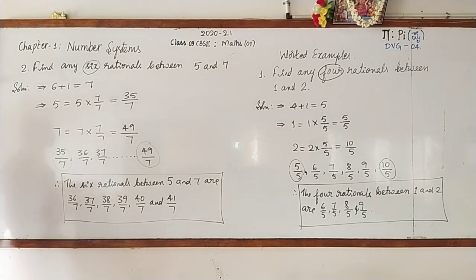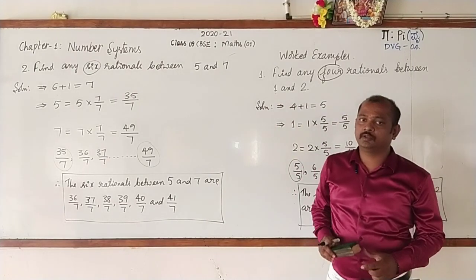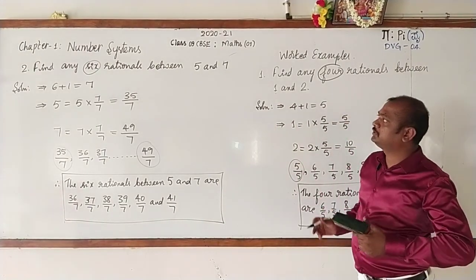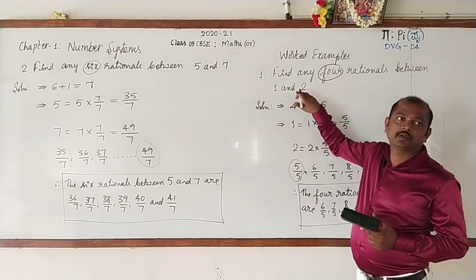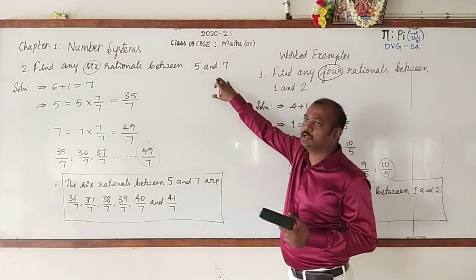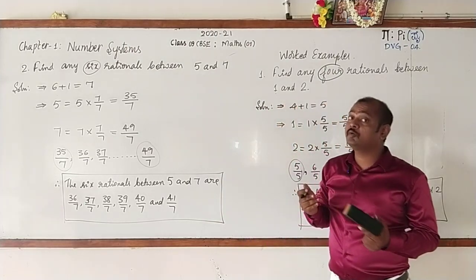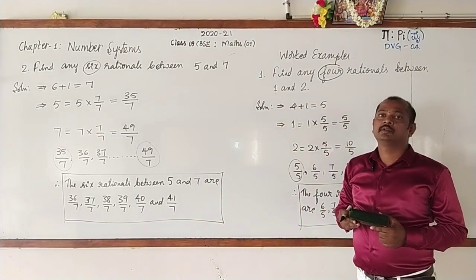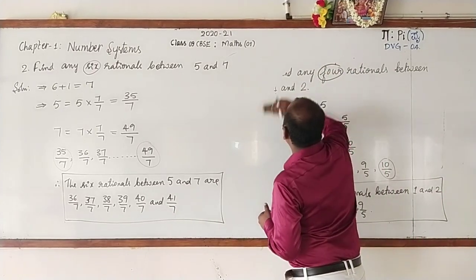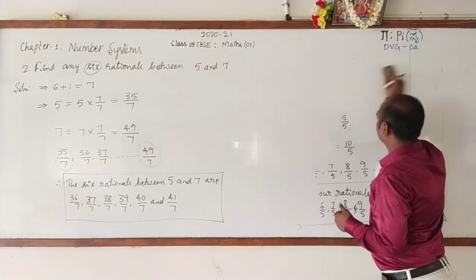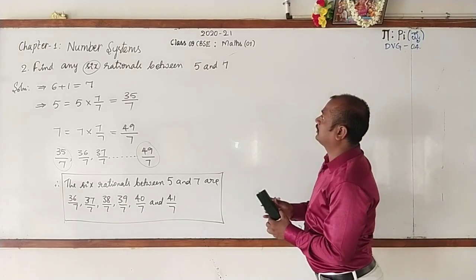Okay. Now, I'll take one more example. In the first example, we took consecutive numbers. Second, we took non-consecutive numbers. Now, I am going to take negative integers.